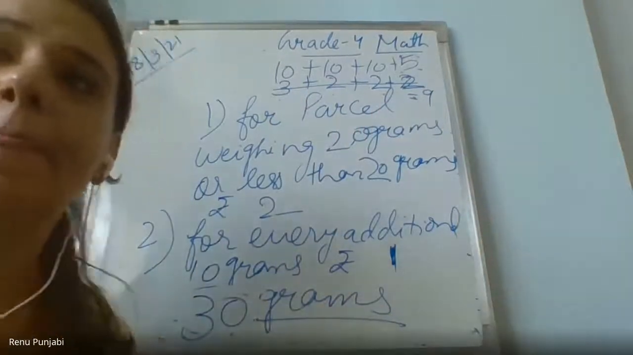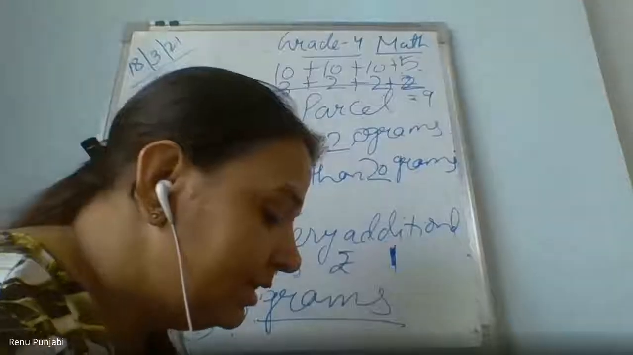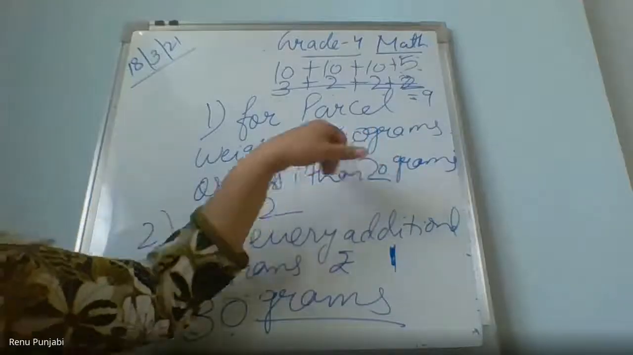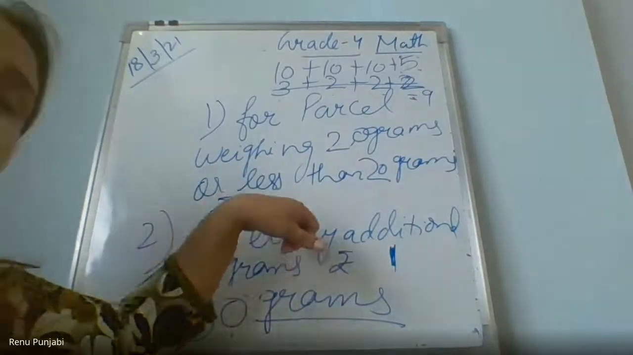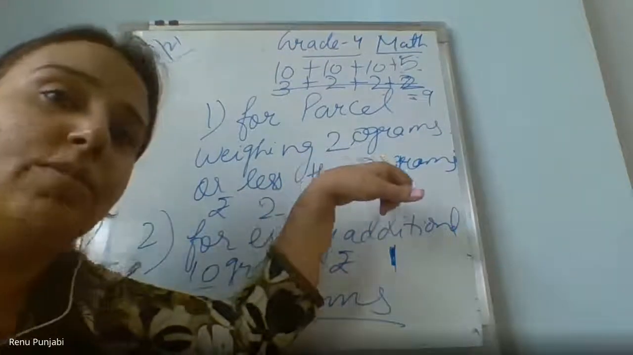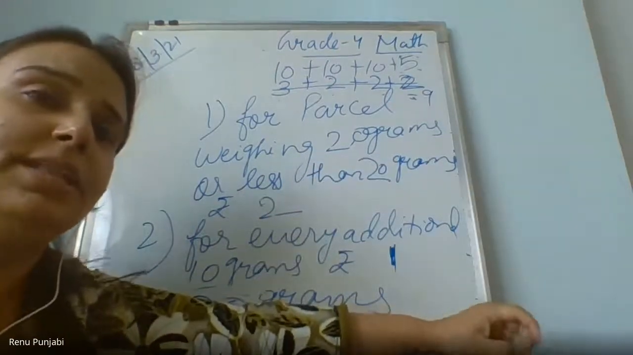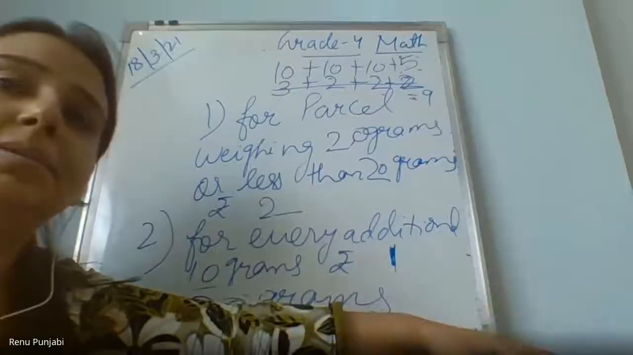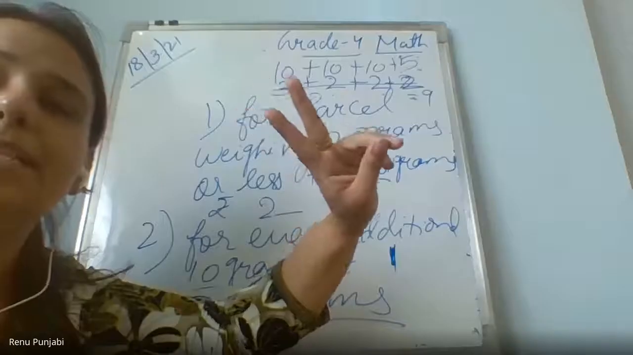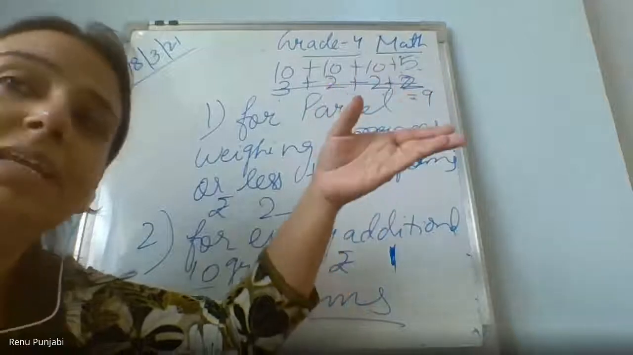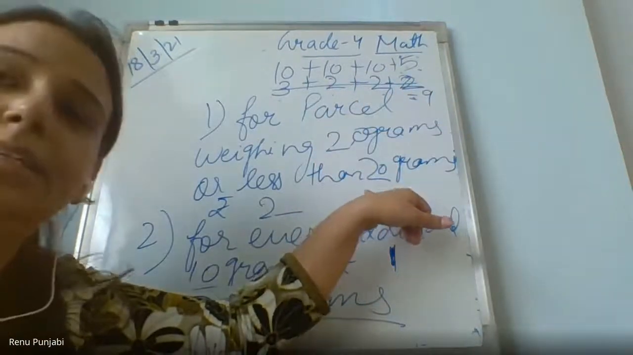Got it? Ma'am, I can't understand the second question. Samriddhi, same. For a parcel weighing 20 grams or less than 20 grams, you will pay 2. If your parcel is 18 grams, how much will you pay? Samriddhi? 2, right? Yes, because your parcel is less than 20 grams. It is only 18 grams, so you will pay 2.